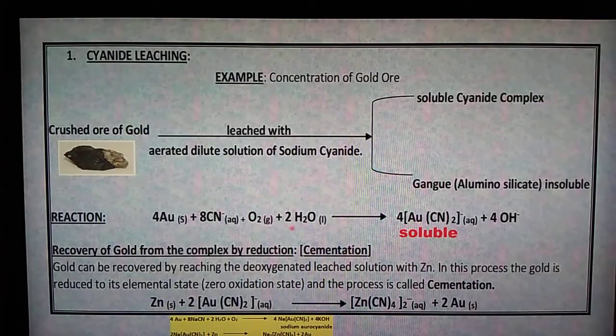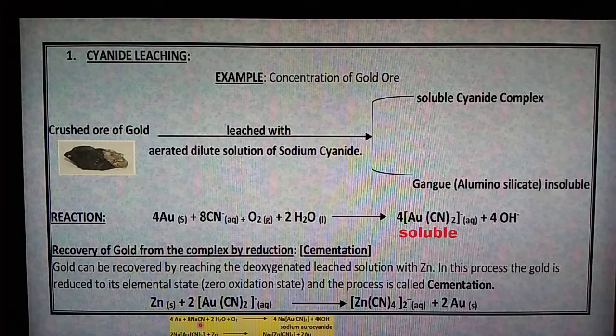All are combined together to form a soluble complex, here it is Au(CN)2 minus. It is also in aqueous form, that's why it has a solution character. Just see the complete reaction here. Gold reacts with an aerated dilute solution of sodium cyanide to give sodium aurocyanide.